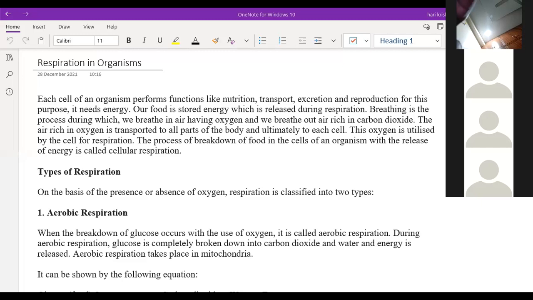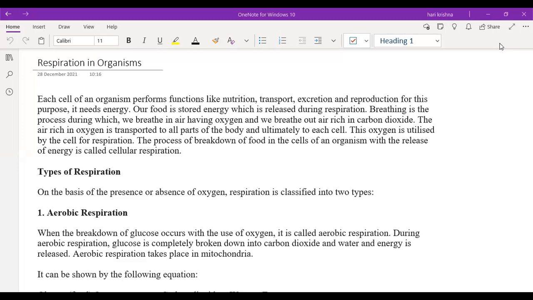So we have discussed two terms. One is the endothermic process, the next one is the exothermic process. Endothermic means the process will absorb the heat energy from the surroundings. Exothermic means the process will release the heat energy to the surroundings. So yesterday we discussed the photosynthesis process.